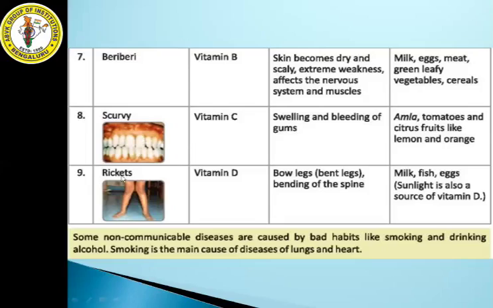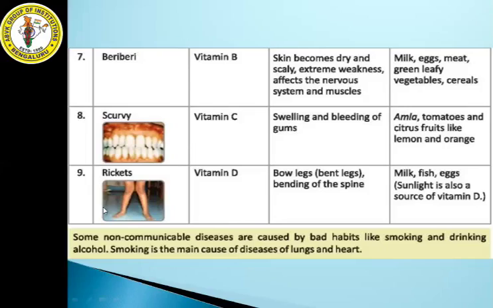And the last one is rickets. Rickets is a deficiency disease which is caused due to deficiency of vitamin D. So if vitamin D content is less in your body, then you will be affected with a disease called rickets.